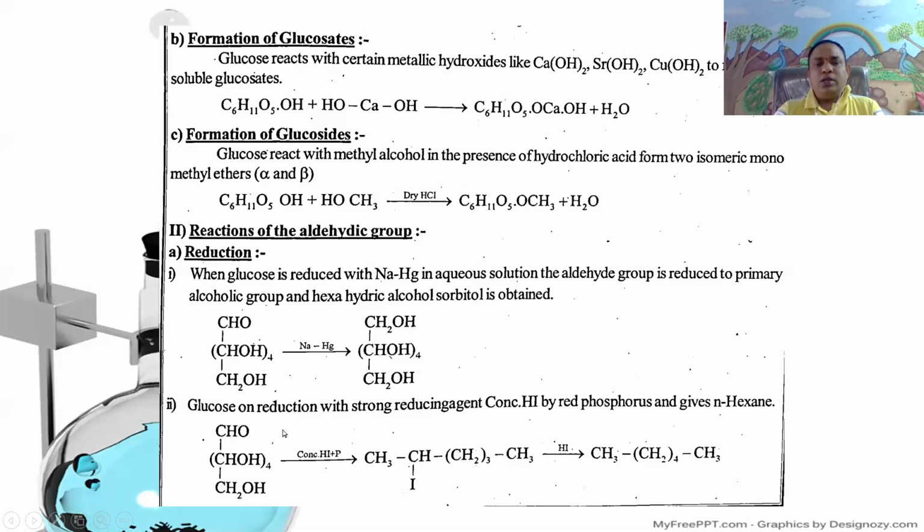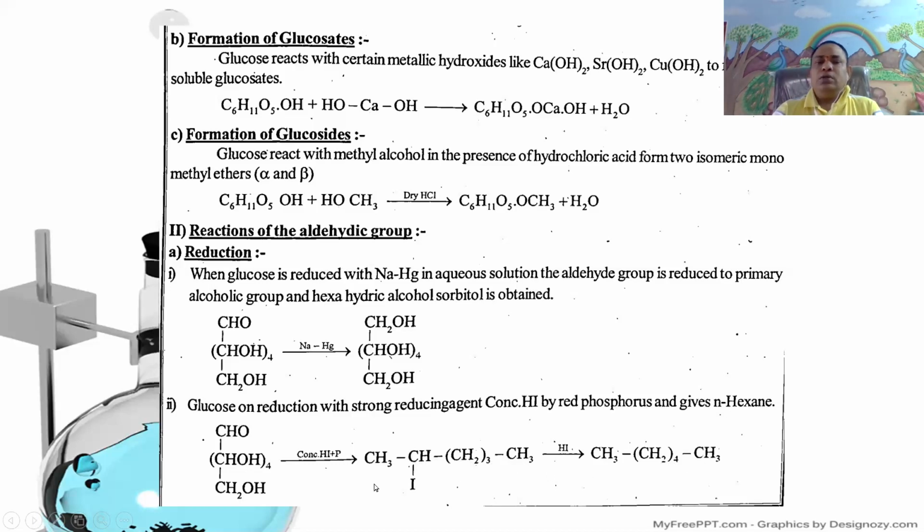On reduction with concentrated hydrogen iodide in the presence of red phosphorus, it gives 2-iodohexane, that is CH3, CHI, (CH2)3, CH3. This 2-iodohexane undergoes further reduction with HI to give n-hexane, CH3, (CH2)4, CH3.